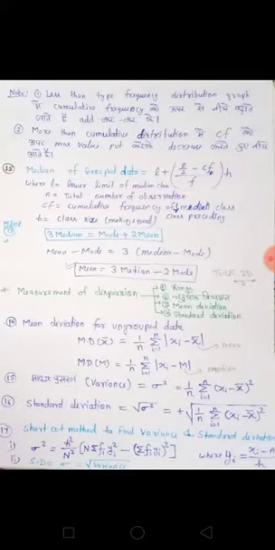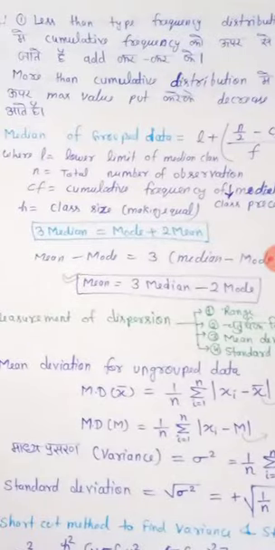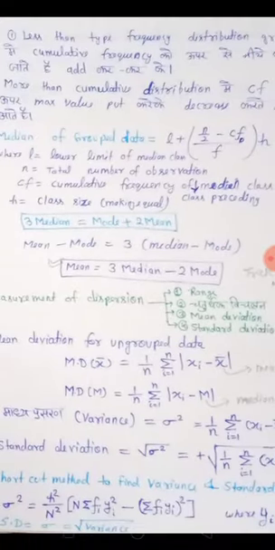One another most important result is that 3 median equals mode plus 2 mean, or you can say mean equals to (3 median minus mode) upon 2.